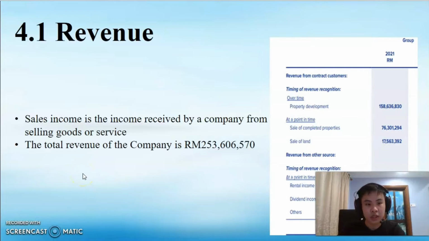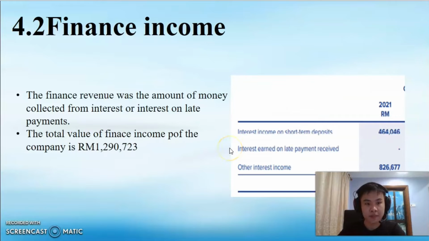4.1 Revenue. Sales income is the income received by a company from selling goods or services. The total revenue of the company is 253,606,570. 4.2 Finance income. The finance revenue is the amount of money collected from interest or interest on delayed payment. The total value of finance income is 1,290,723.